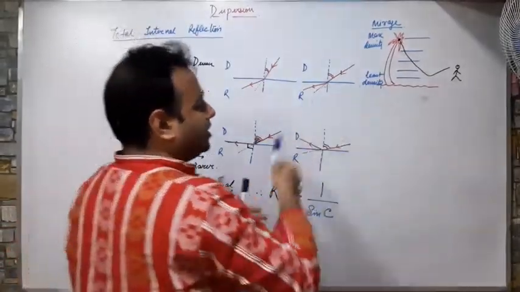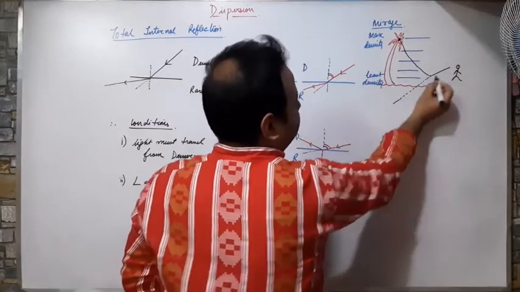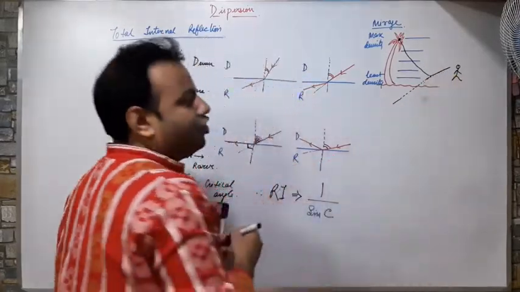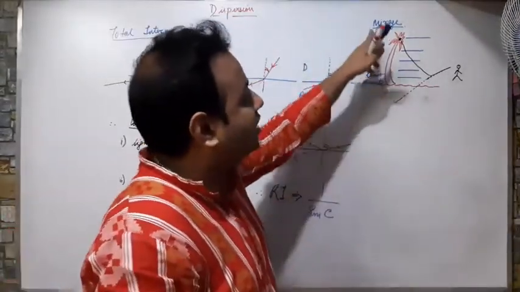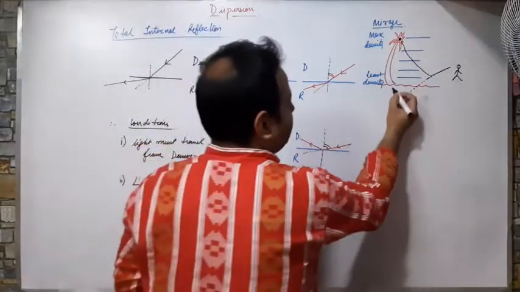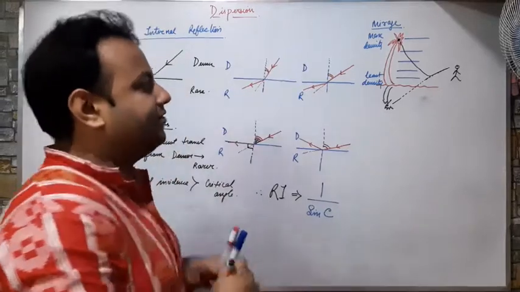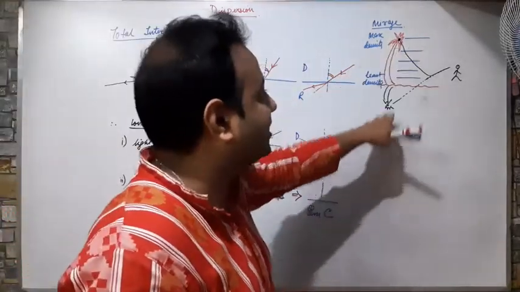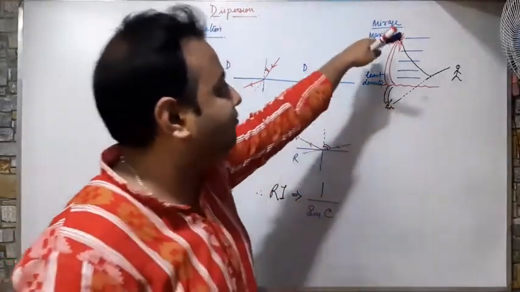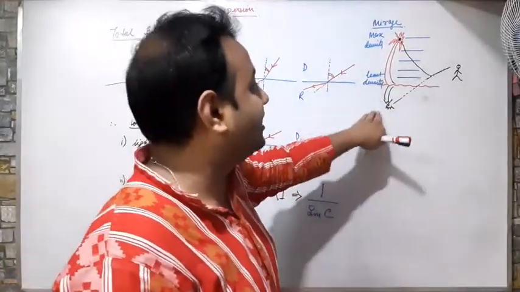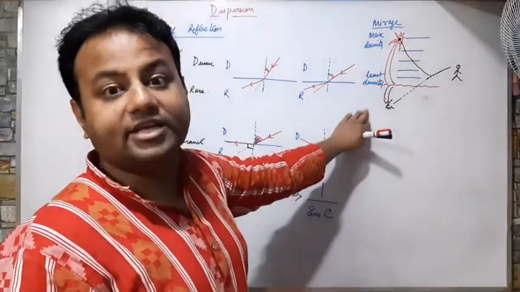So what does this person see? This person sees that the light is coming from this place due to rectilinear propagation. We always see light as coming in a straight line. So instead of seeing the tree top here, the person will see the tree top here and will think that there is a reflection of the tree below. Got it? The person will see the reflection of the tree at the bottom. So he will think that there is water present here. That is called the mirage in case of deserts.